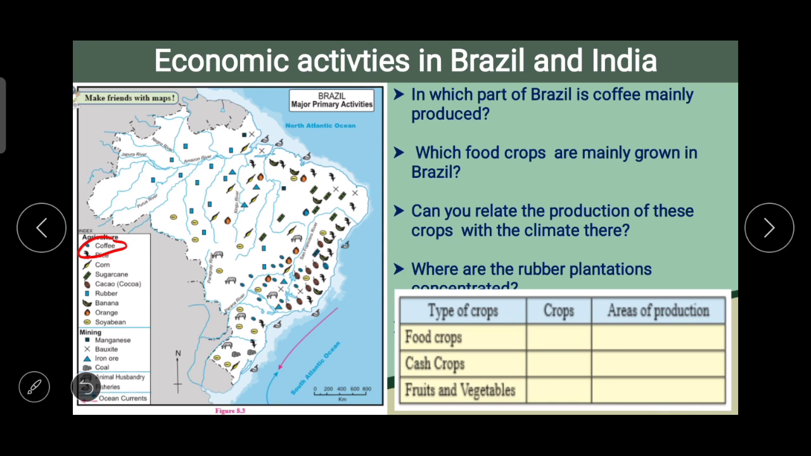Which food crops? So if you go for the food crops, rice, sugarcane, and soybean. Then can you relate the production of these crops with the climate there? Where are the rubber plantations concentrated? And then by using this information, by studying or observing this map, you have to complete this table. Type of crops, write down the food crops, cash crops like sugarcane, fruits and vegetables, and the areas of productions.